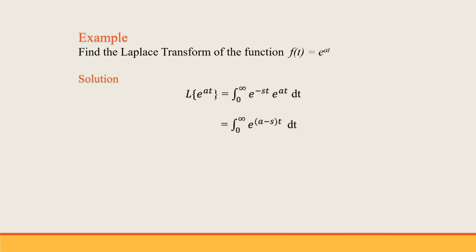By combining, we can write this as the integral 0 to infinity of e raised to the power (a minus s)t dt. Now by evaluating the integral, we get e to the power (a minus s)t divided by (a minus s), where t lies from 0 to infinity. On putting the limits, we get 1 upon s minus a. So the Laplace transform of e raised to the power at is given by 1 upon s minus a.